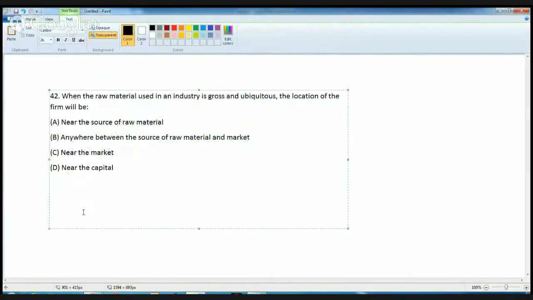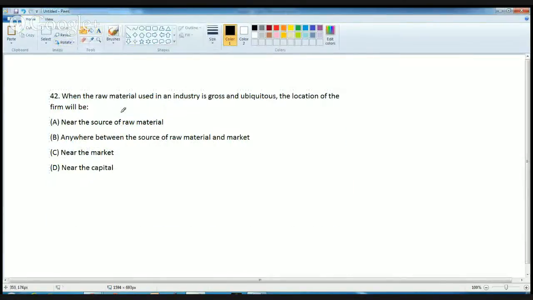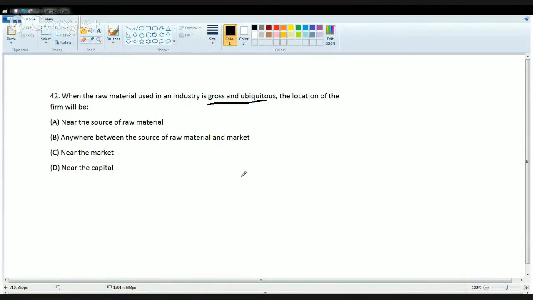Before we solve this question, there is the raw material used is gross and ubiquitous. The kind of raw material used is gross and ubiquitous. What is the location of the farm? What is meant by gross and ubiquitous? First, we'll have to understand that.